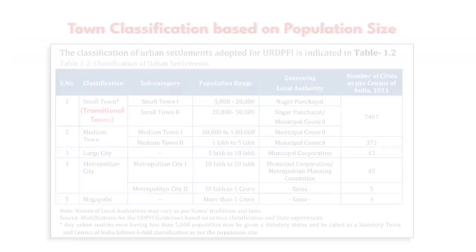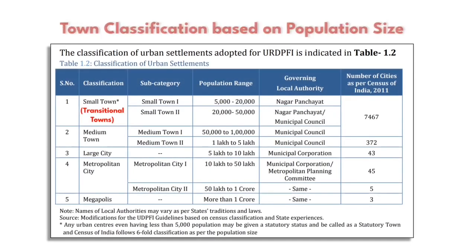Now we will see the classification of towns based on population size. Based on population size, urban settlements are classified into 5 categories. The lowest category is known as small town or transitional town. A population range of 5,000 to 20,000 is considered small town 1, and the governing local authority will be Nagar Panchayat. Small town 2 has a population range between 20,000 and 50,000, and can be governed by either Nagar Panchayat or Municipal Council. As per Census 2011, almost 7,500 towns are classified as small towns in India.